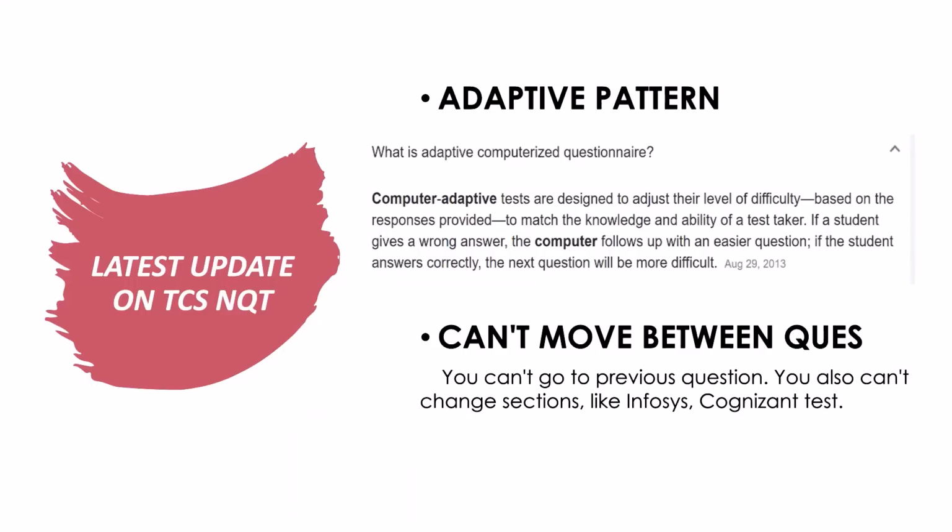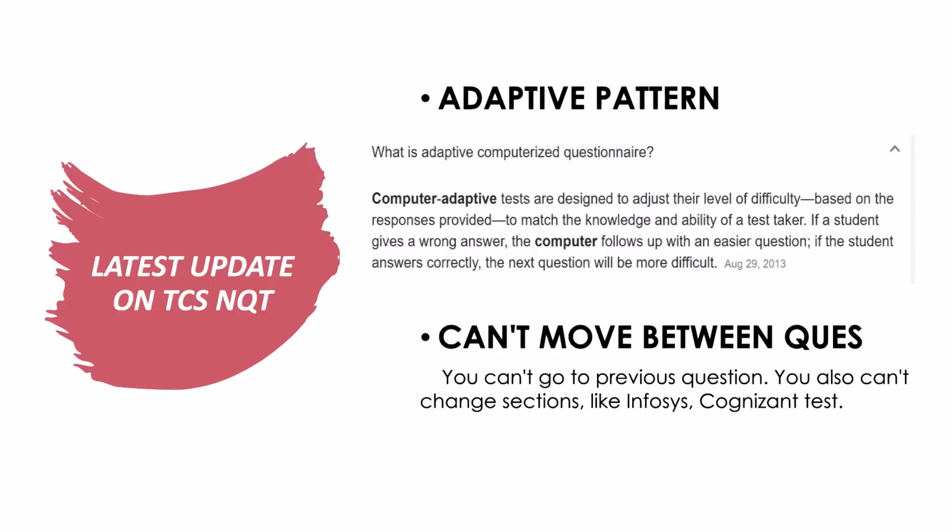Computer adaptive tests are designed to adjust their level of difficulty based on responses provided, to match the knowledge and ability of the test taker. If a student gives a wrong answer, the computer follows up with an easier question. If the student answers correctly, the next question will be more difficult.